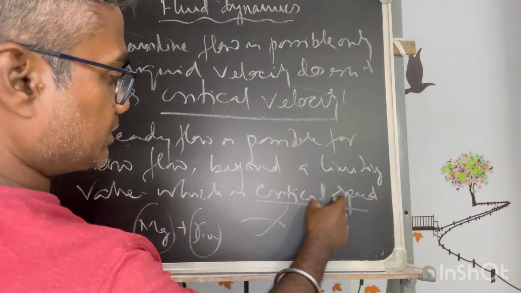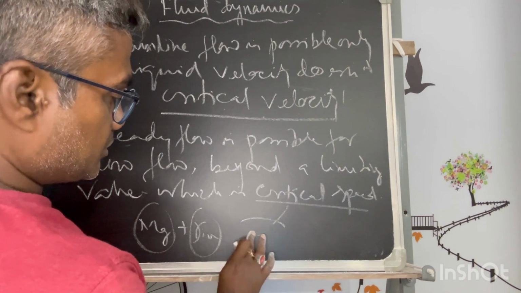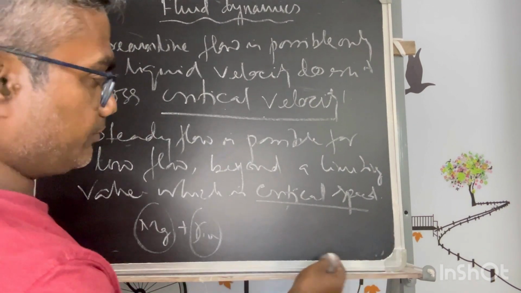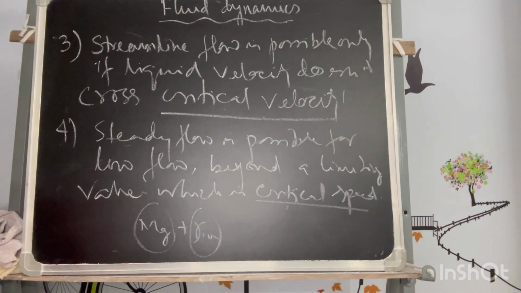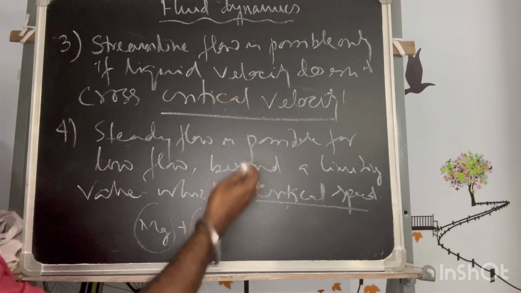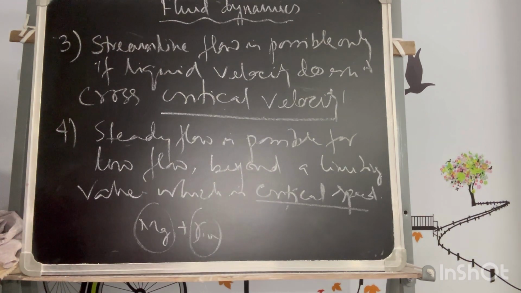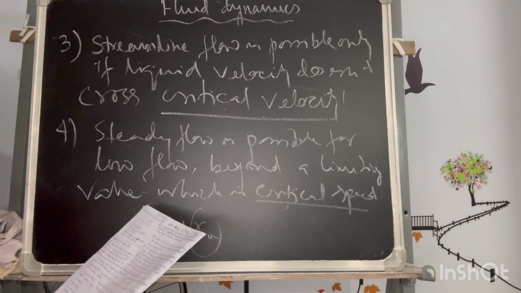But as far as speed is concerned, if that value itself is crossed at any point of time, it will not be a steady flow. That could be at the same point of time, or it may be a different point of time also. Okay, so these are the four properties of steady flow.